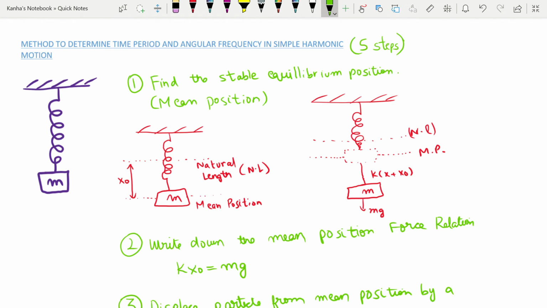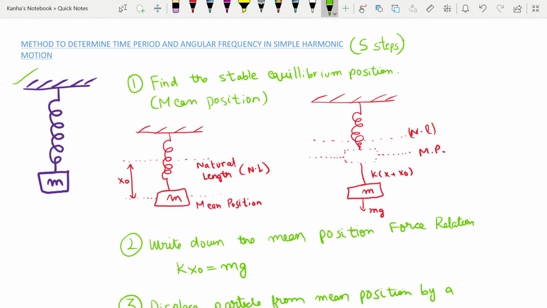Now I'll describe to you the method to determine the time period and angular frequency in simple harmonic motion in 5 steps. This will be done using an example. I'm taking the example of a mass that is hung by a spring from a roof. The 5 steps include the following. First, find the stable equilibrium position.